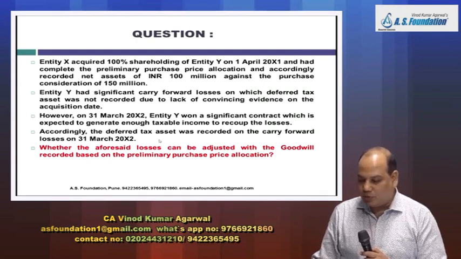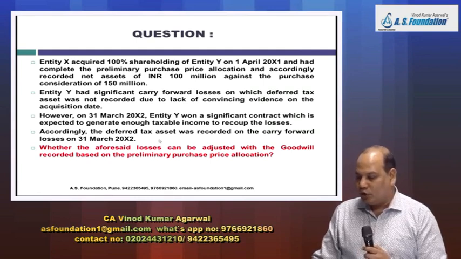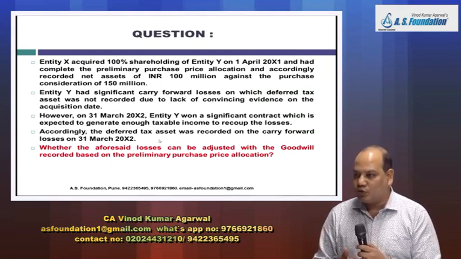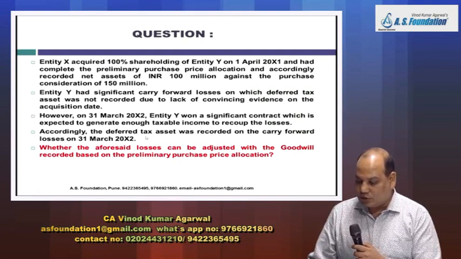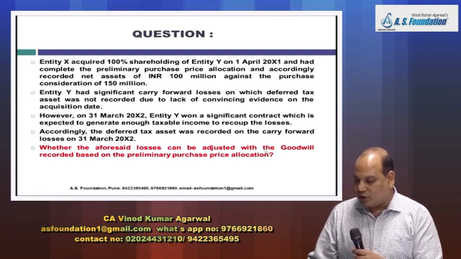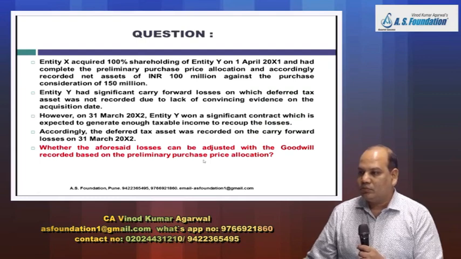Deferred tax asset will be discussed in IAS 12. When you have carry forward losses, you can set off against future income. So you will have tax saving in future that give rise to deferred tax asset. Now the question is, you will recognize deferred tax asset. Deferred tax asset account debit. But what about the credit? This company is asking you, can we adjust it against the goodwill recorded based on preliminary purchase price allocation? Yes or no?